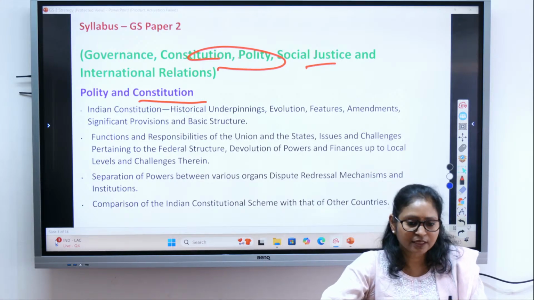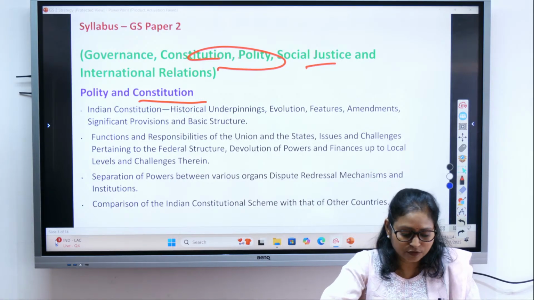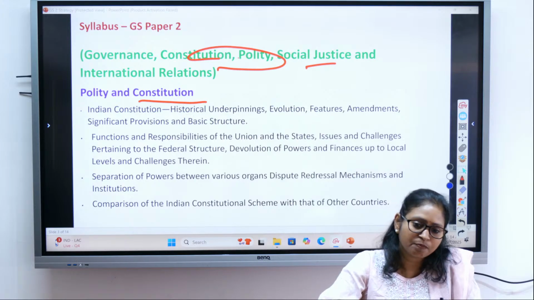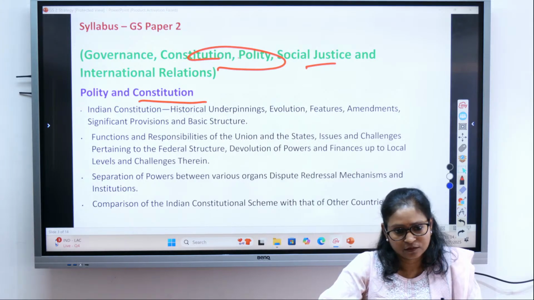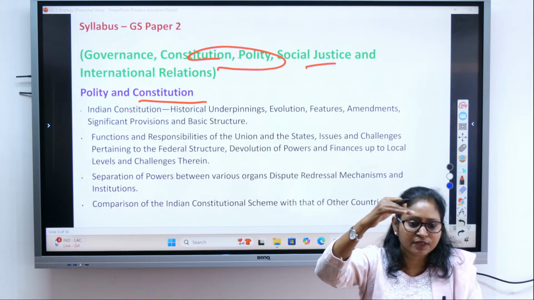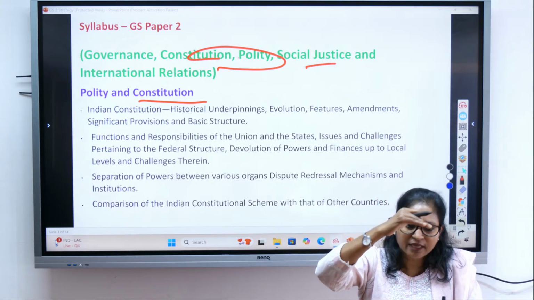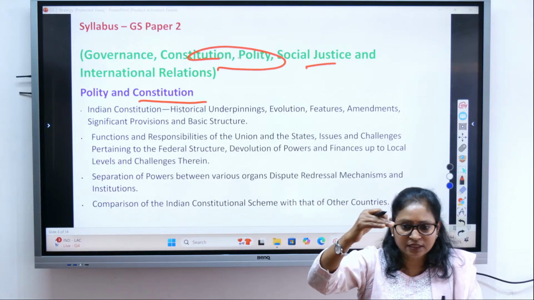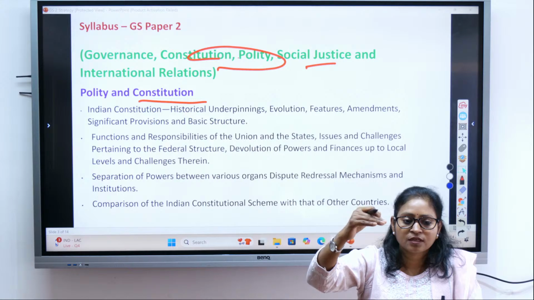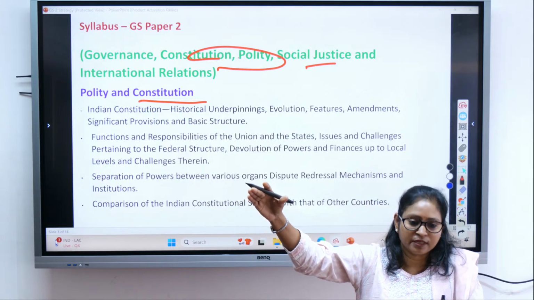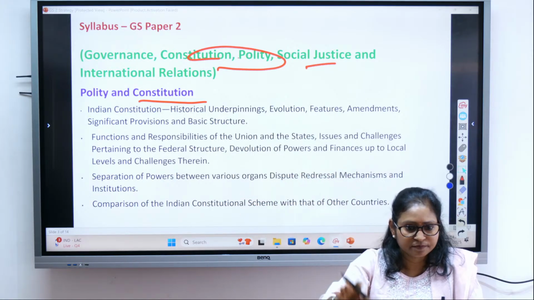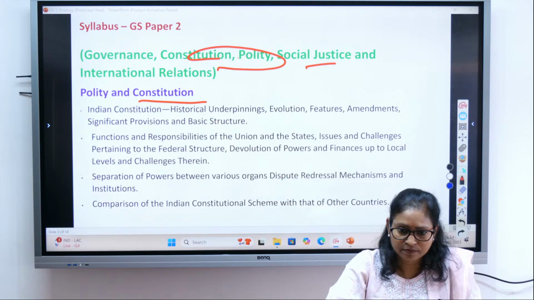So social justice is defined as basically those policies which are made for the underprivileged section of the society, so that they can also come on par with, or come into the mainstream of the society. So social justice is to ensure the egalitarian nature of society. Egalitarian. Everybody is equal in the eye of law.